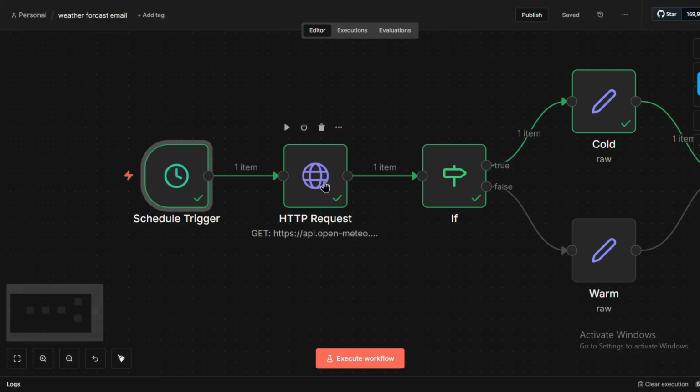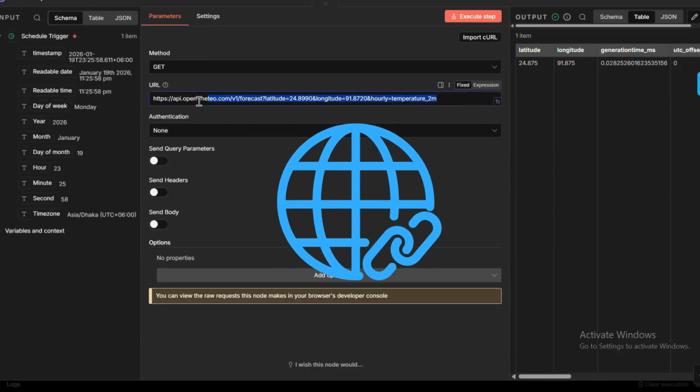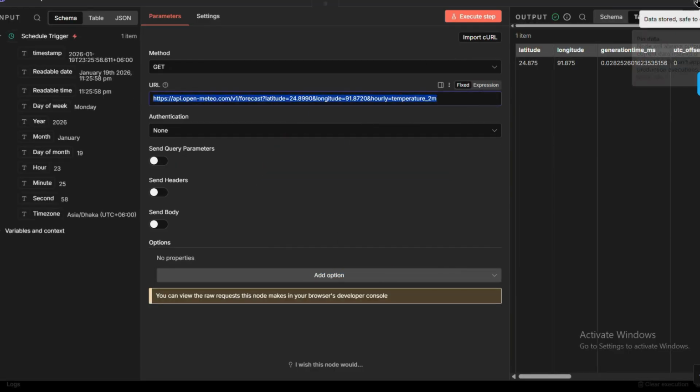After the automation starts from the schedule trigger, the HTTP node fetches the API of the weather report from the URL that I gave. You can see that I gave a URL.